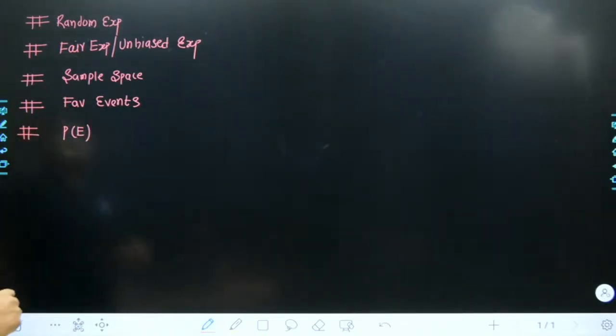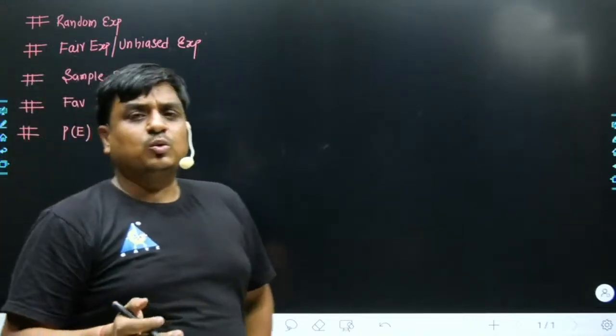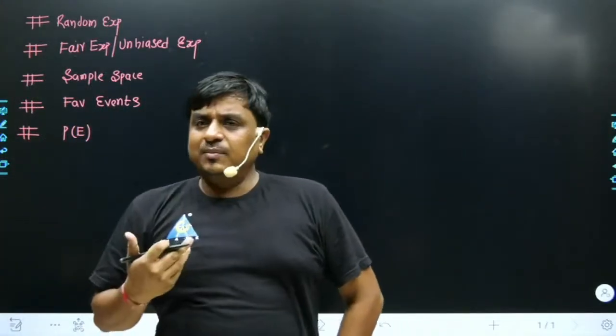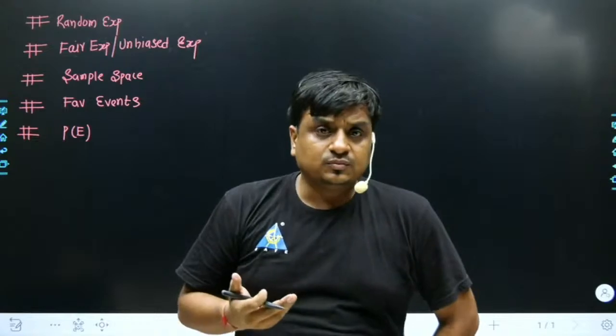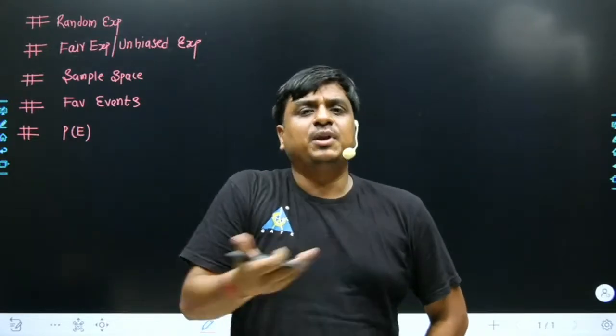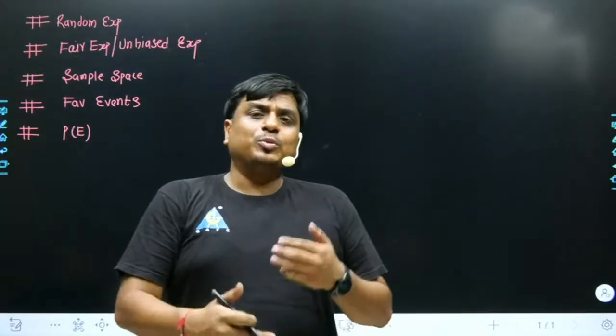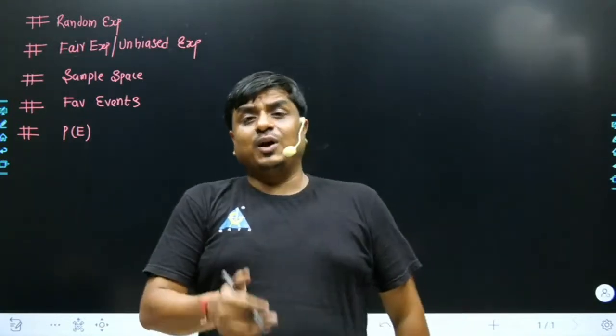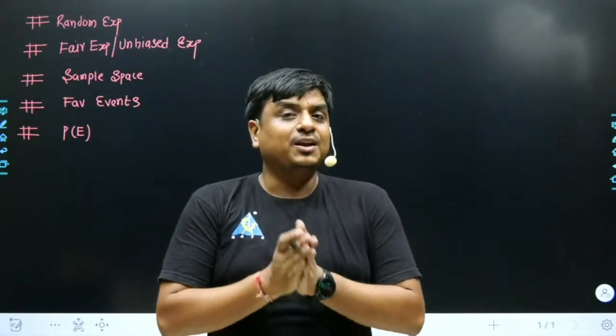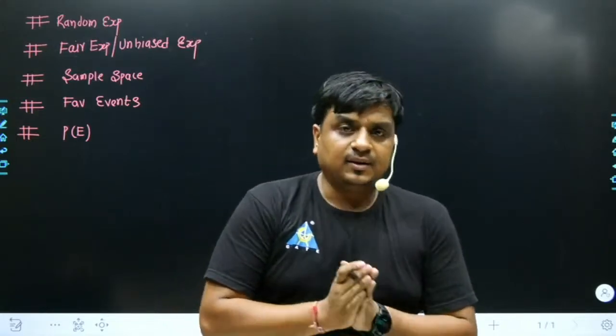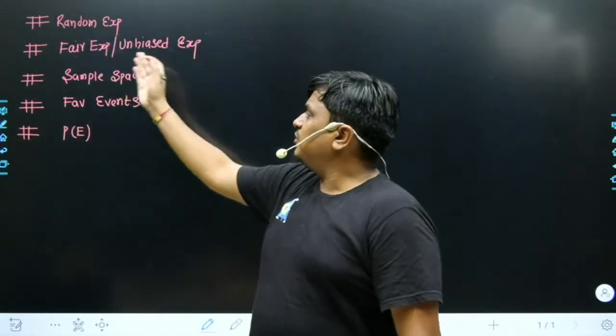May I know what is meant by a random experiment? The name itself is quite self-explanatory. It is an experiment whose outcome is not predictable, or whose outcome is random in nature. If a die is rolled, the outcome could be anything between 1 to 6. If a coin is tossed, the outcome could be either head or tail. It's a random experiment.